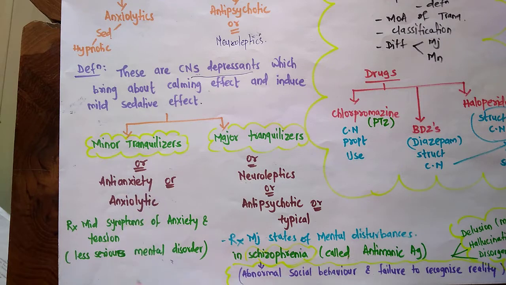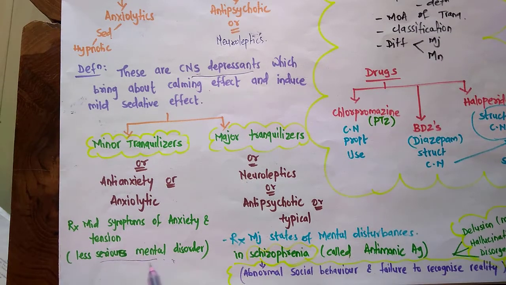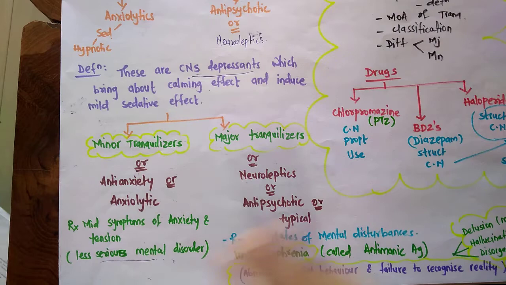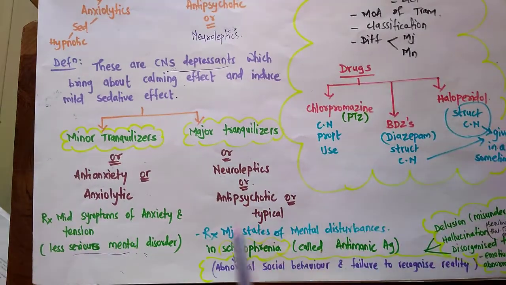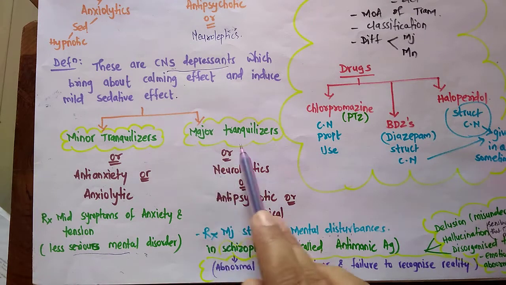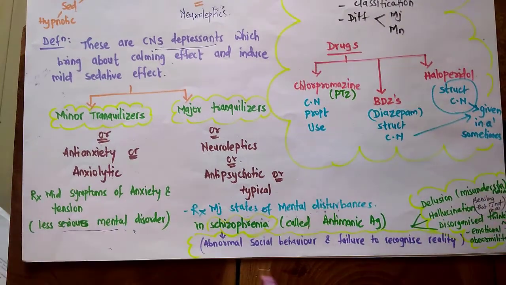Therefore, less serious mental disorders, therefore they are minor tranquilizers, and major tranquilizer covers the major states of mental disturbances. Since major states of mental disturbances, they are called as major tranquilizers, such as schizophrenia.